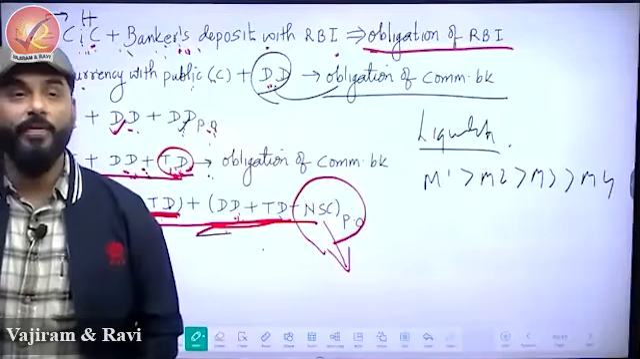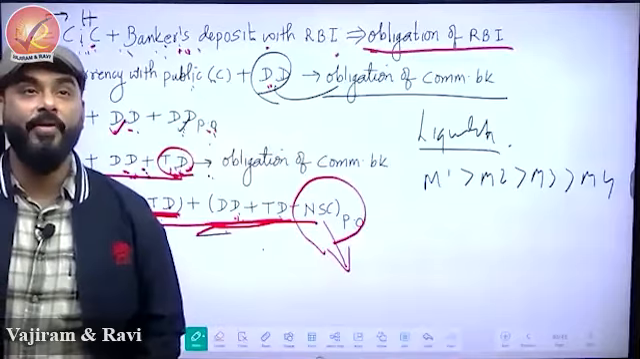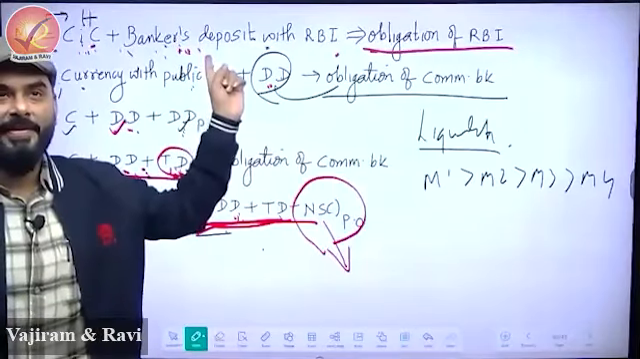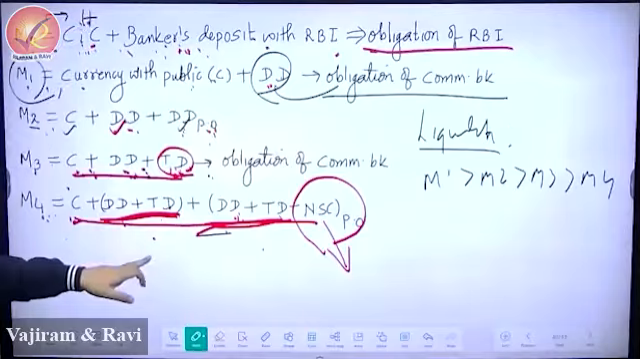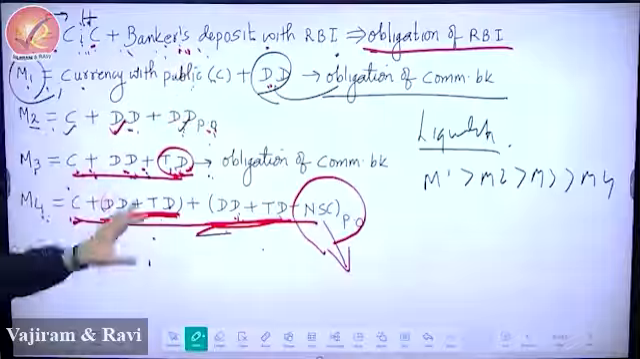Shares? No, we don't count that because it is not a part of money supply. What becomes a part of money supply? Anything released by RBI. Whatever RBI releases, H, only that becomes money supply. So all these things that you see here are connected to RBI's H.